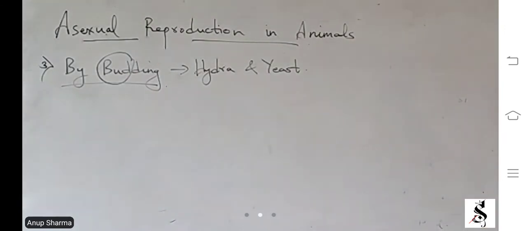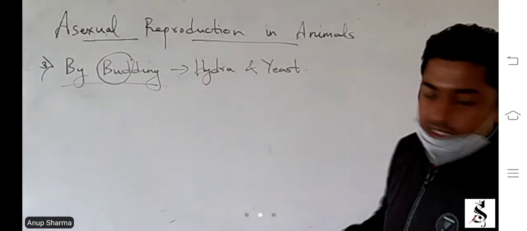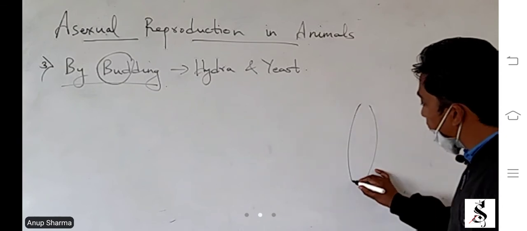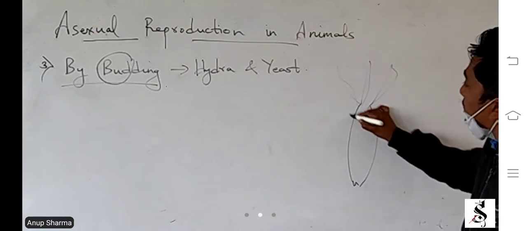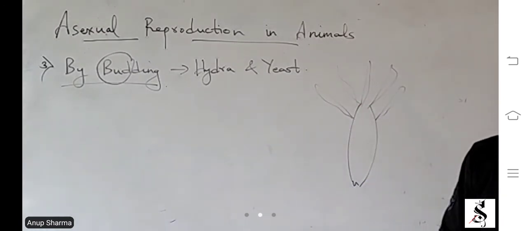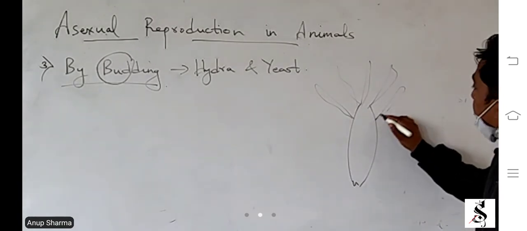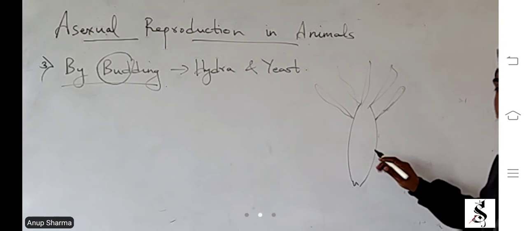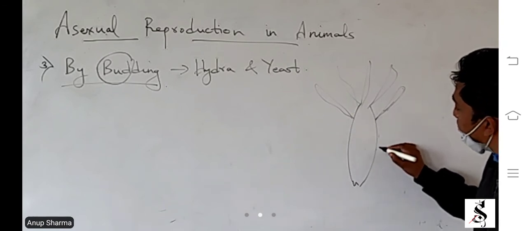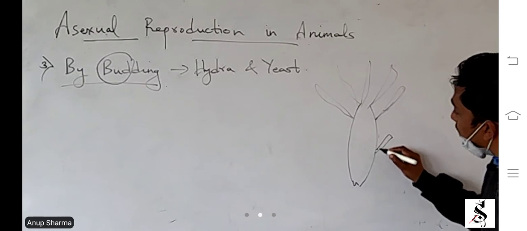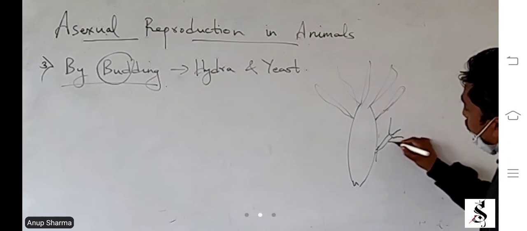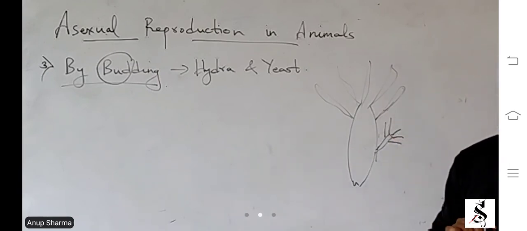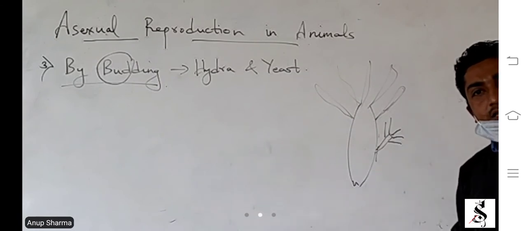What happens? A bulb-like projection is formed on the body of the organism. So this is hydra, suppose. It has a finger-like projection. When this bud grows from the parent body and when it is broken, it acts as a new individual. It will act as a new organism when it is broken.